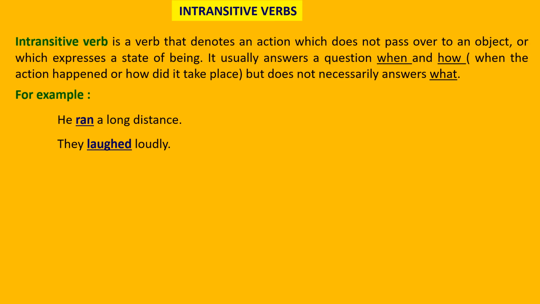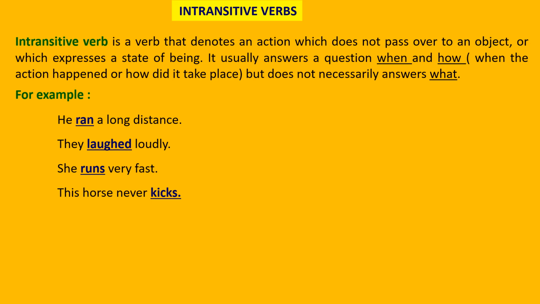What is the next sentence? They laughed loudly. In what state are they? They are happy, they are laughing loudly. So you can see it expresses a state of being. She runs very fast, telling about her that she runs very fast, but her running is not affecting anybody. There is no object present in intransitive verbs.